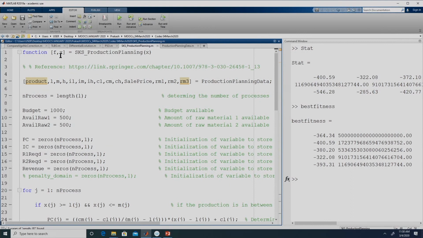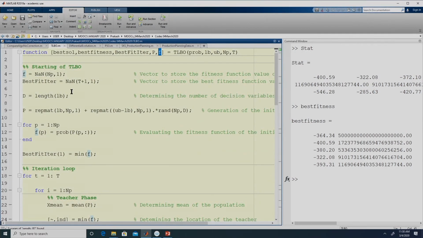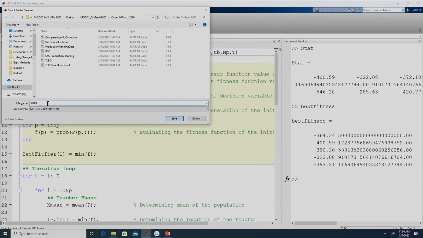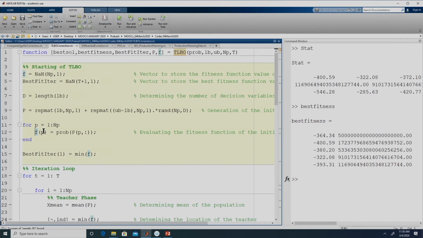So now our objective function is compatible, but our algorithms were designed in such a way that they can receive only the fitness function. So we will make a copy of this, so that we can compare both approaches. Let me say this is TLBO correction, and over here we will receive not only the fitness function, but we will also replace the member which we sent. The member which we are sending is the pth row of the population, so that we are replacing with the solution provided by the problem.